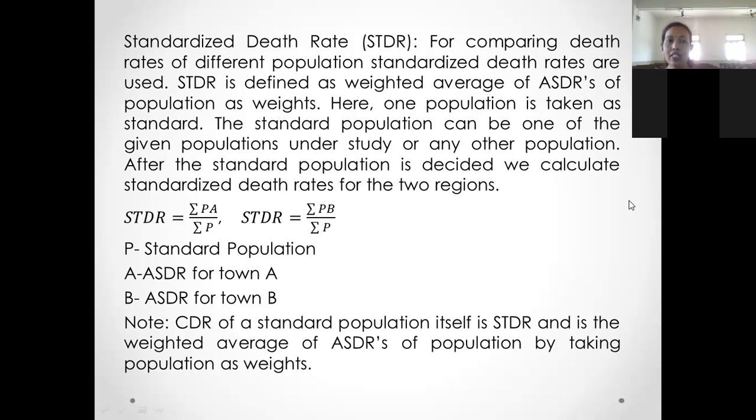The standardized death rate for town A and town B can be calculated using the formula: STDR for town A equals summation PA divided by summation P, and STDR for town B equals summation PB divided by summation P, where A and B are the ASDRs for town A and town B, and P is the standard population. Now keep it in mind, for the calculation of standardized death rate, we need age-specific death rate.